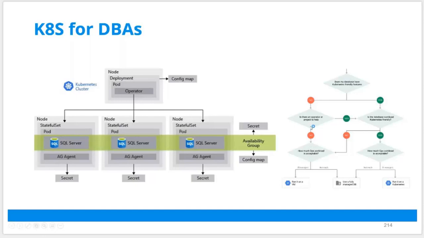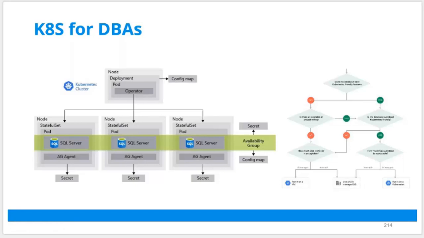Depending on the workload, you might want to run a virtual machine, or you need a managed database. But if your database is Kubernetes friendly, like SQL database, then consider how much ops workload there is, which means how much effort is required by the operations team. Do you want to automate it? Then you run it in Kubernetes. If not, you can go for a fully managed database like Azure's cloud database or RDS on AWS.